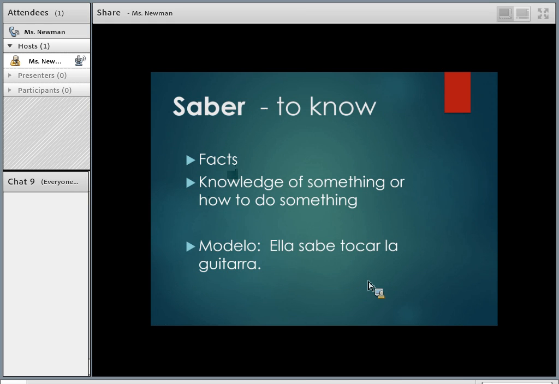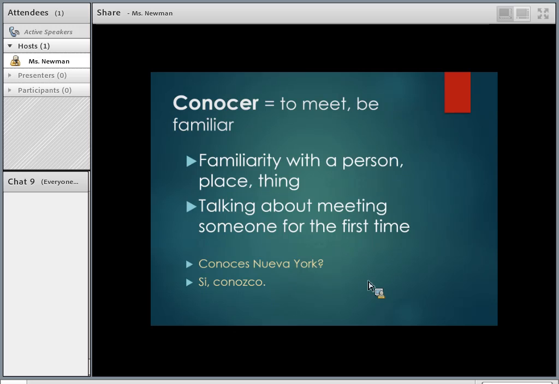Let's talk about saber. It's the verb in Spanish which means to know something. So this is the one we use when we're talking about facts, like we know something factual, we have a knowledge of something or how to do something, information. So this is the basic way you use it to say I know something. So we have our model there. Ella sabe tocar la guitarra. She knows how to play the guitar.